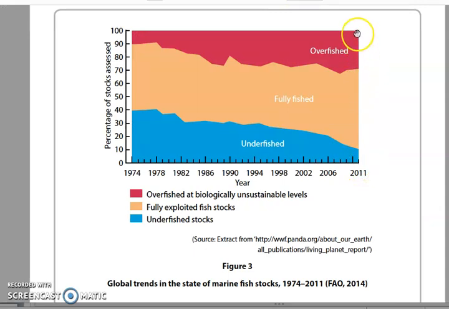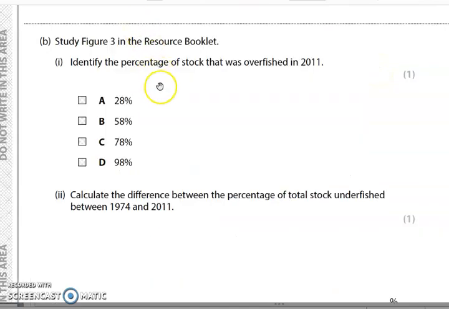And we looked at the overfished. Now this is a cumulative chart, so these are percentages, so you have to work out. Obviously up here it looks like 100%, but that would not be the answer. You're looking at having to take away this amount from the 100%, and that would give you what is left. It would help if you have a ruler, and you can use a ruler to read across to the scale here. Okay, so have a quick look and then see which is the best option.